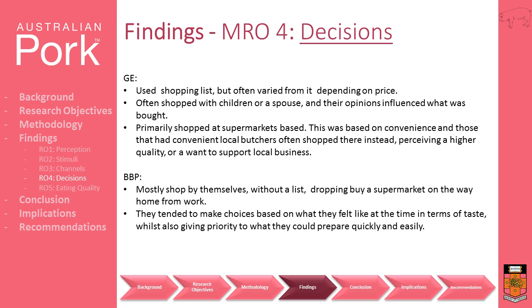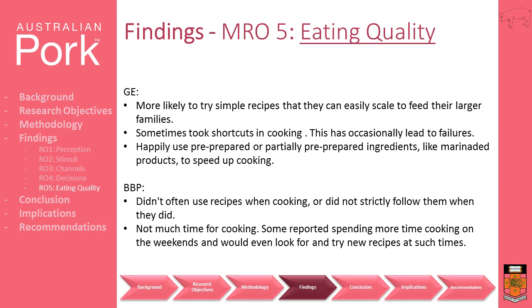They tended to make their choices based on what they felt like at the time in terms of taste, whilst also giving priority to what they could cook quickly and easily. We found that Guaranteed Easies often expressed that if given a simple recipe that they could easily scale to feed their larger families, they would be more likely to try it.